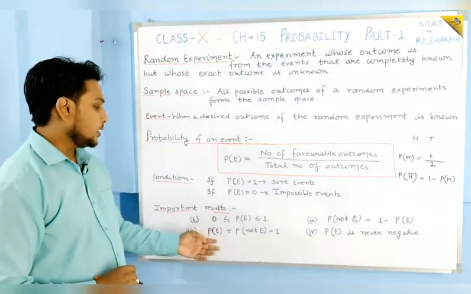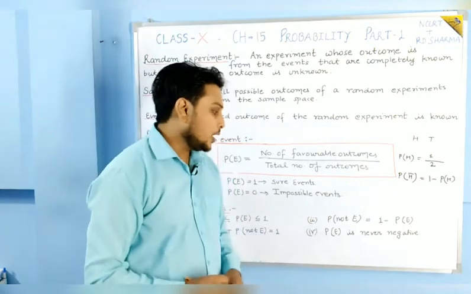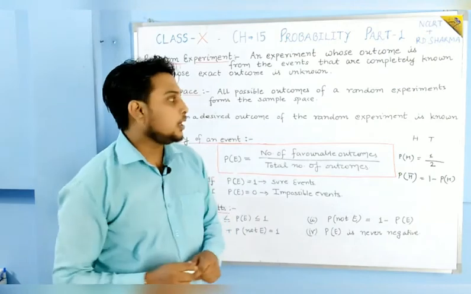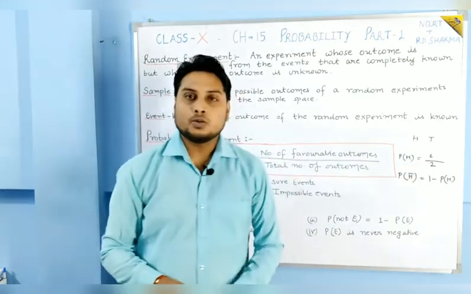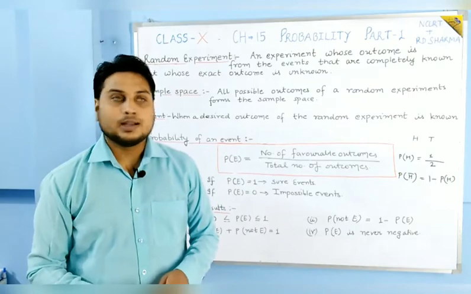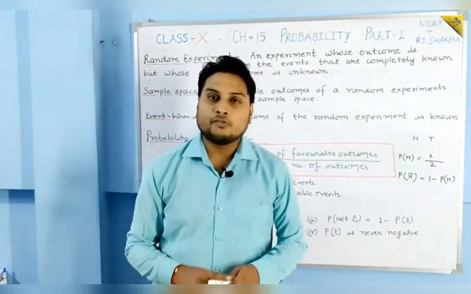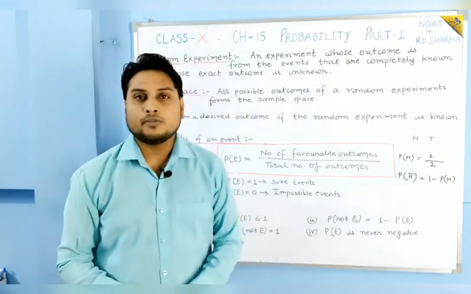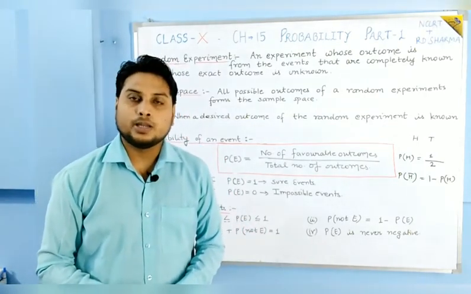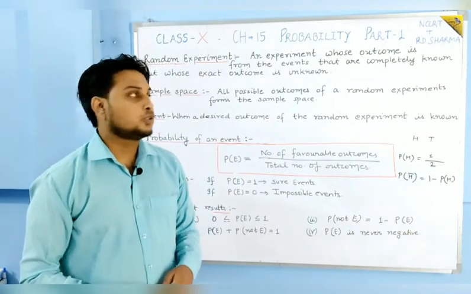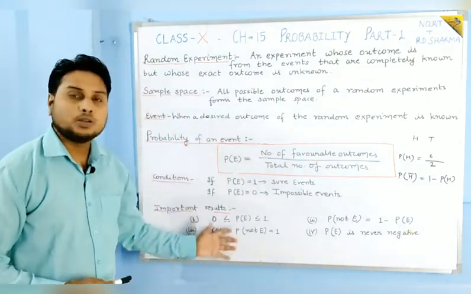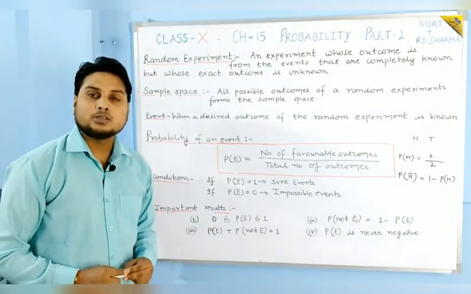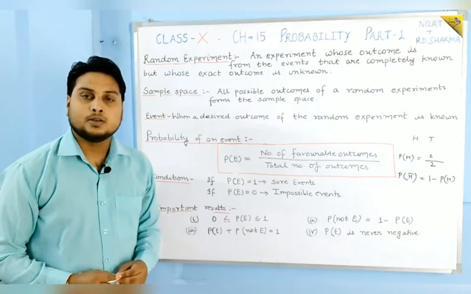So this is the third condition, and the fourth is that P(E) is never negative. Probability you can write in the form of p by q, you can write it in the form of a decimal, you can write it in the form of a percentage, but it cannot be negative. Probability of any event should not be negative. So students, firstly you should note down all of these, then I will tell you some concepts of probability so that you can solve the questions easily. Just note it down.